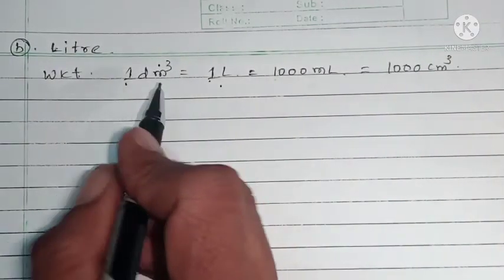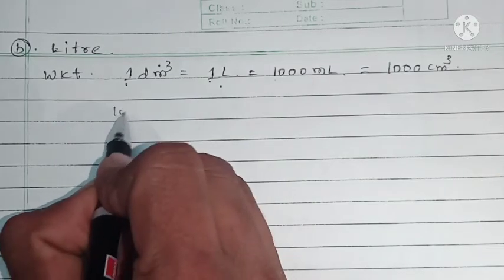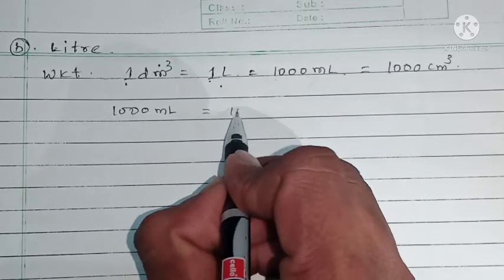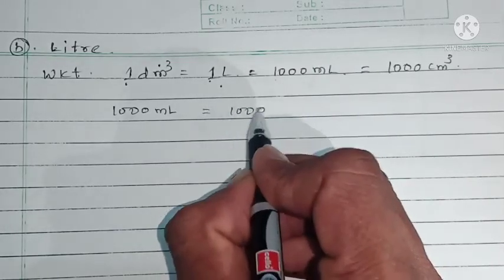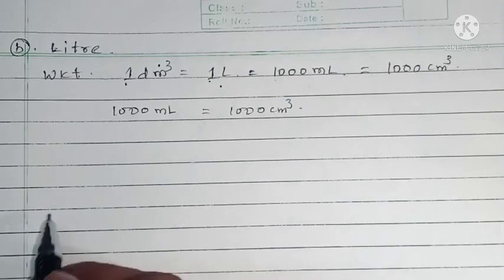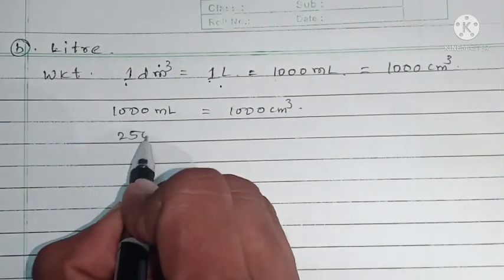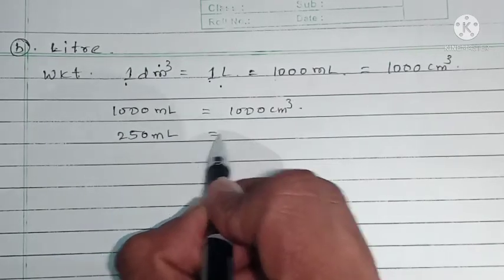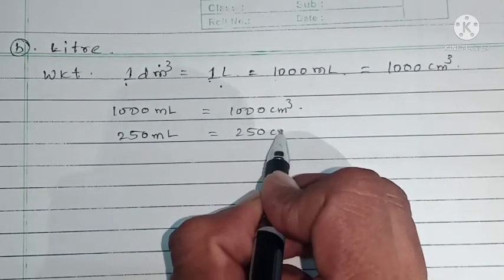So 1000 ml is 1000 centimeter cube. 250 ml is 250 centimeter cube.